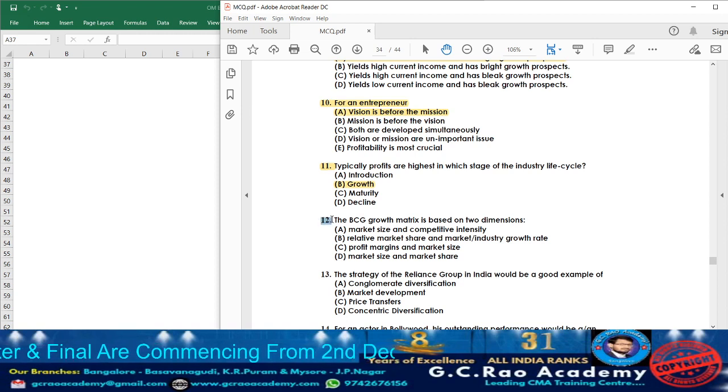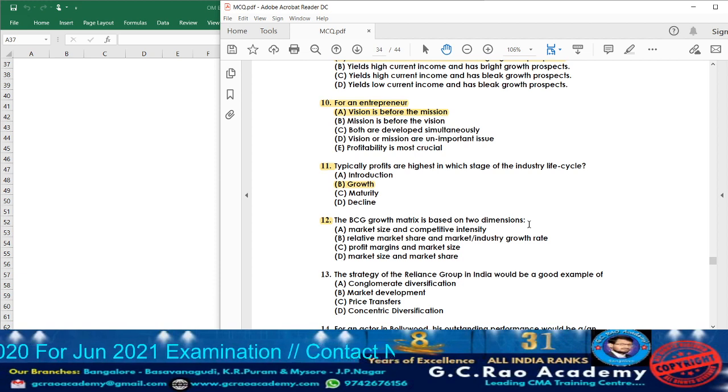Now moving on to question 12. What they are telling, the BCG growth matrix is based on two dimensions. What are those? One is the market share and another is market growth. In the BCG matrix, which aspects are they going to consider? Two aspects. One is market share and another is market growth.